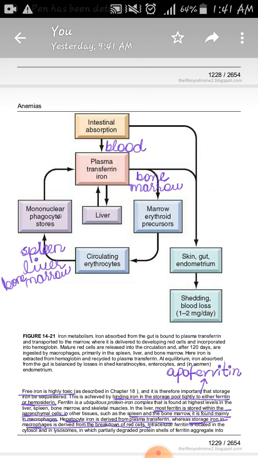And from these iron stores, iron is released when it is required and goes to the plasma. Now some of the iron is also going to the skin, to the gut, and to the endometrium, and it is continuously shedding from our body, because continuously skin cells are shedding, continuously the gut cells are shedding. So we are continuously losing iron, about 1 to 2 milligram per day.